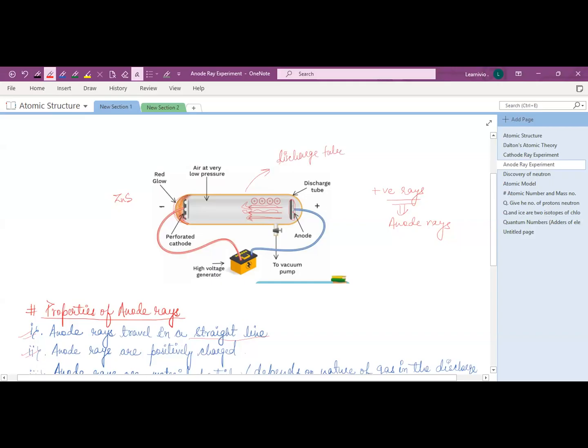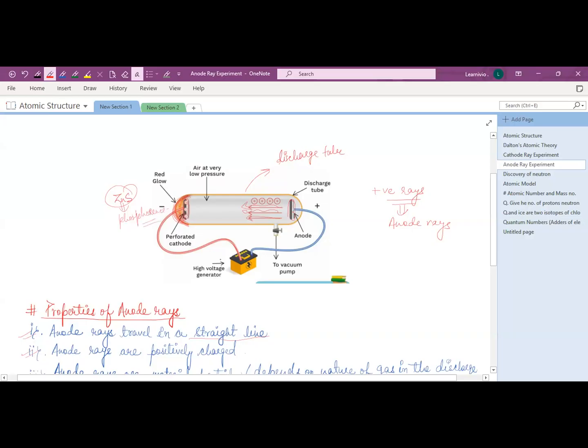Here, this was the cathode electrode, and this was the anode. But in this experiment, he perforated the cathode. And behind the cathode, he coated the glass wall with zinc sulfide material, which, as you know very well, is a phosphorescent material.